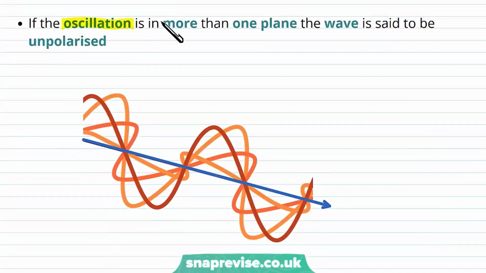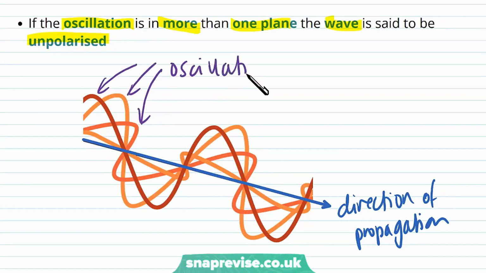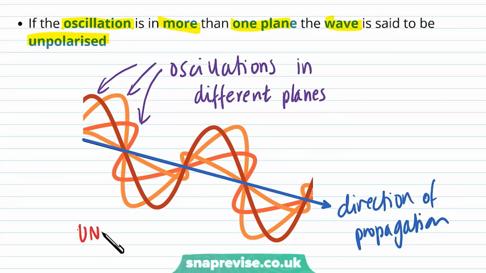If the oscillation is in more than one plane, the wave is said to be unpolarized. So in this case, this is our direction of propagation. And remember, we said for a transverse wave that we have lots of different possible directions of oscillation. And that's what we've got here. We've got more than one possible oscillation direction that's perpendicular to the direction of propagation. So we've got this one here, this one, and this one. So they're all oscillations in different planes. So we say that this wave here is unpolarized.